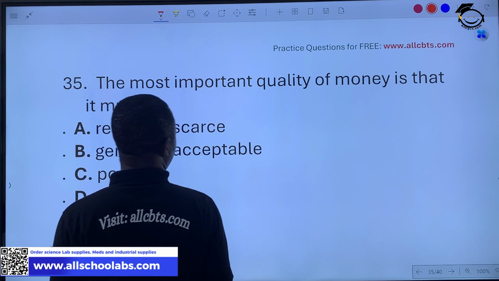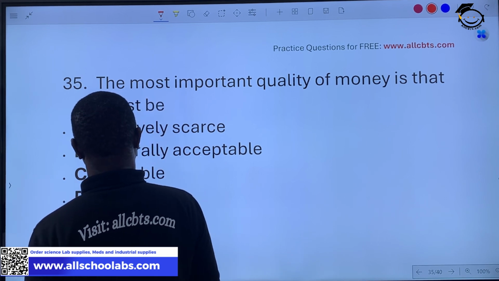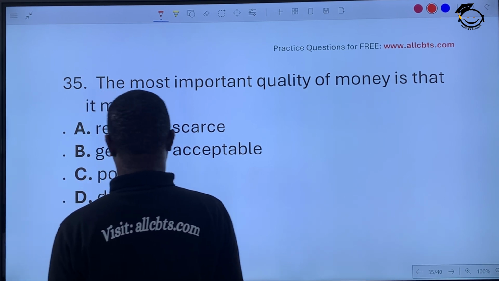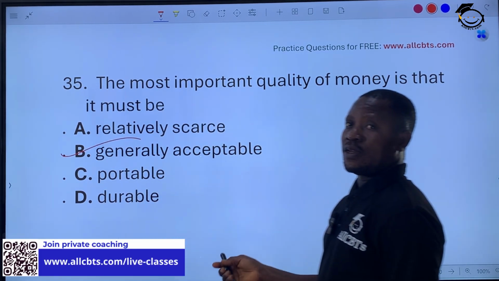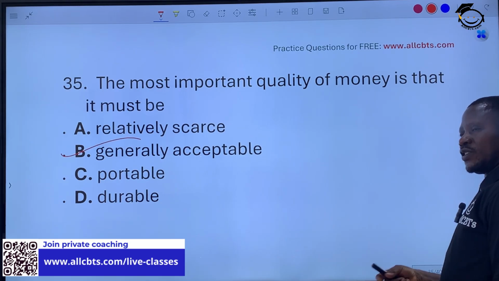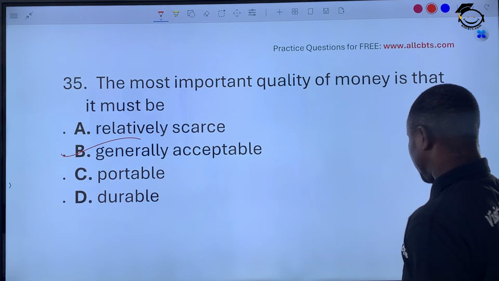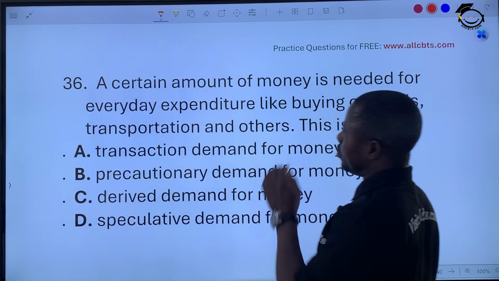The most important quality of money is that it must be generally acceptable. It must be relatively scarce, transportable, but it must be generally acceptable. You should know this one. Money, in fact, from the definition of money, is anything that is generally acceptable. Very well. You don't need to waste time on that.